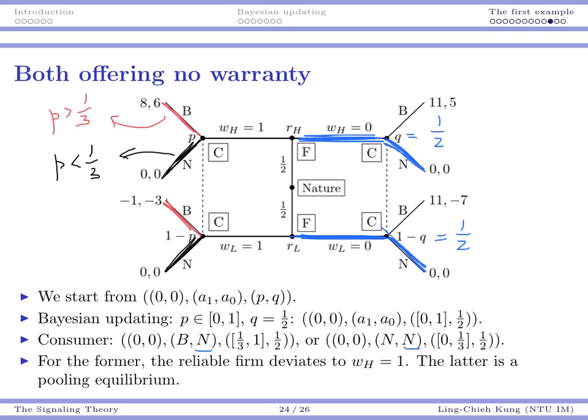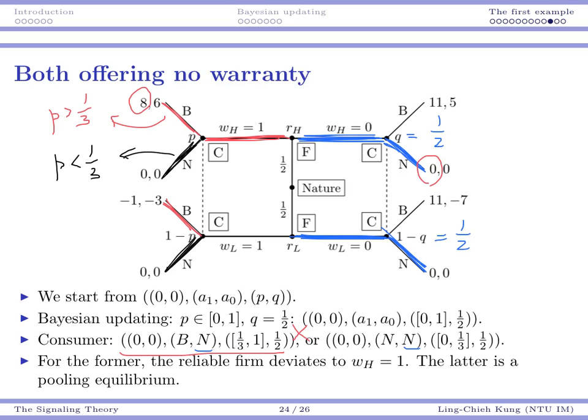For the former, which means buy it. In this case, if you are a reliable firm, you will deviate to offer a warranty, because if you offer a warranty and the consumer buys it, you get 8. Previously, you simply get nothing. So that means this is not an equilibrium.